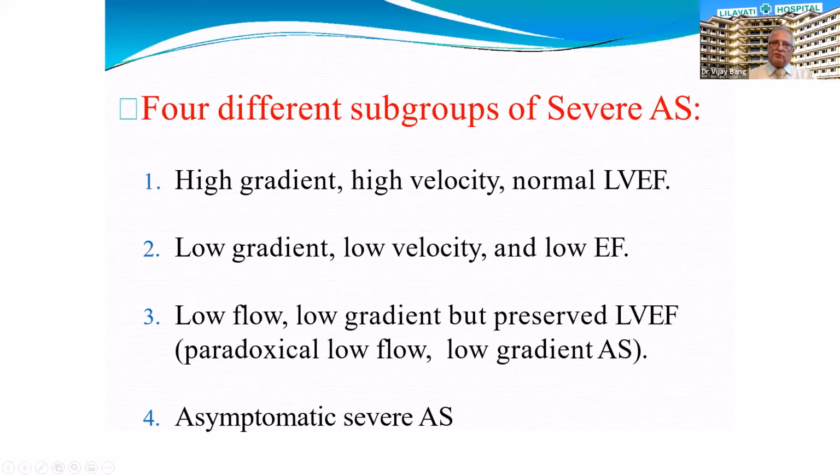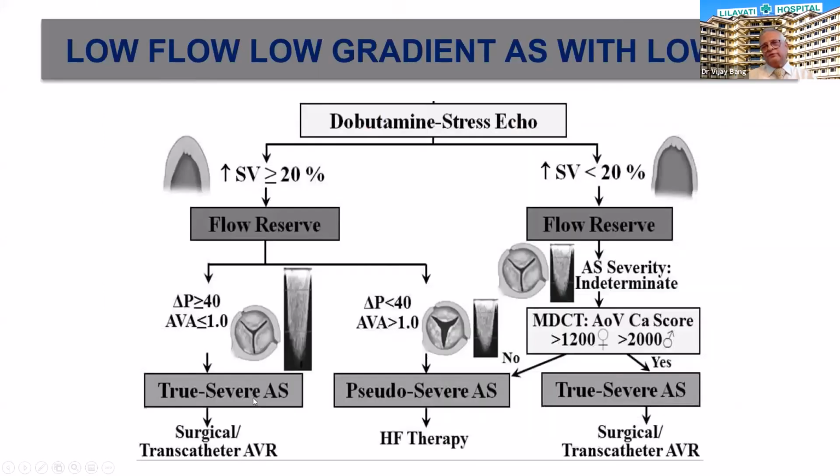stenosis. Now, there are 4 subgroups of severe aortic stenosis that can be observed in clinical practice: high grade, high gradient, high velocity, normal EF. No problem. If you have a symptom and all other criteria of severe AS are fitting, this patient will go for AVR, class 1 indication. Low gradient, low velocity, and low EF. If this is low, then we need to evaluate by further testing. Another is paradoxical. EF is normal, but flow is low gradient, and that we need to discuss. And asymptomatic severe AS requires different intervention.